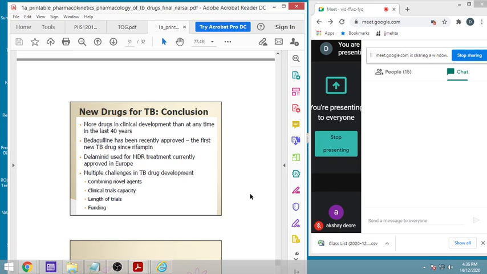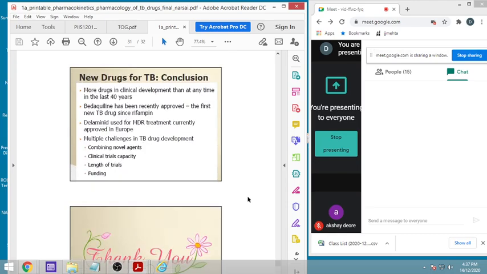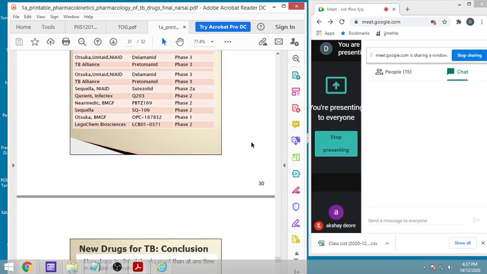Multiple challenges we know are there for tuberculosis drug development. We need combinations of novel agents, clinical trial capacities, and length of trials, because it takes years. Nobody is ready to go for that. If minimum treatment goes for 6 to 9 months, how will people come for clinical trials, or how can the clinical trial be there? It is very extensive, and so many things are there. So these are various situations, and accordingly treatment is a problem.